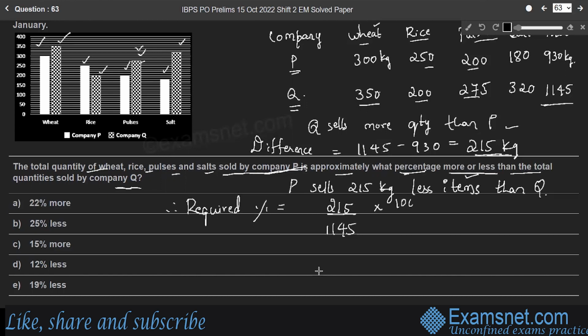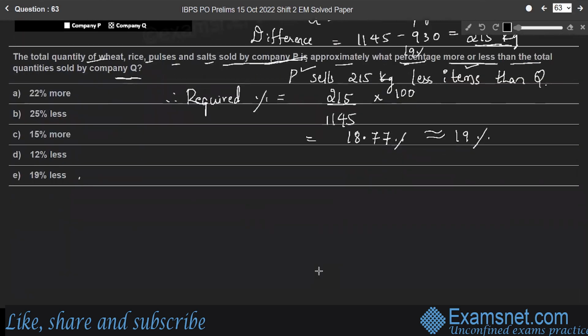Therefore, for 100 is the required percentage. After simplification, we get 18.77 percent, which is nearly equal to 19 percent, right? So company P sells 19 percent fewer items than company Q. Therefore, look at the options. Option E is the right answer.